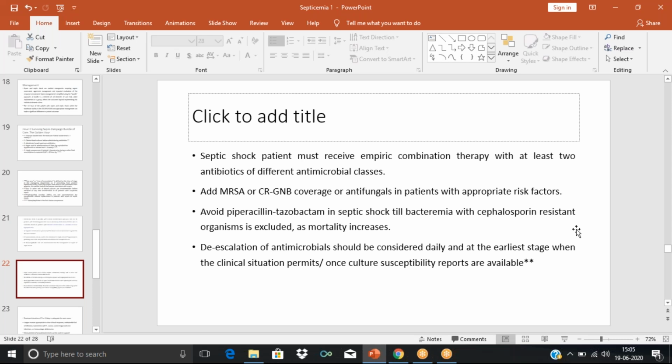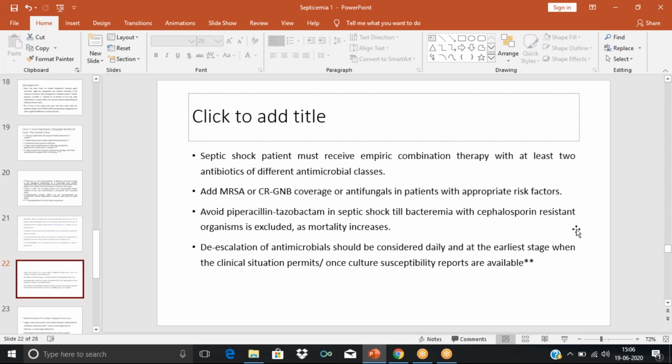Now as we receive the culture sensitivity report, we need to carefully go through the report and see which are the organisms. In the report we will come across all the etiological agents. So we will know which bacteria is involved, and in that report itself we can also see this particular organism is resistant to which antibiotics, and sensitive to which antibiotic. So based upon the sensitivity pattern, we can select the appropriate antibiotic and initiate it. That is called de-escalation.